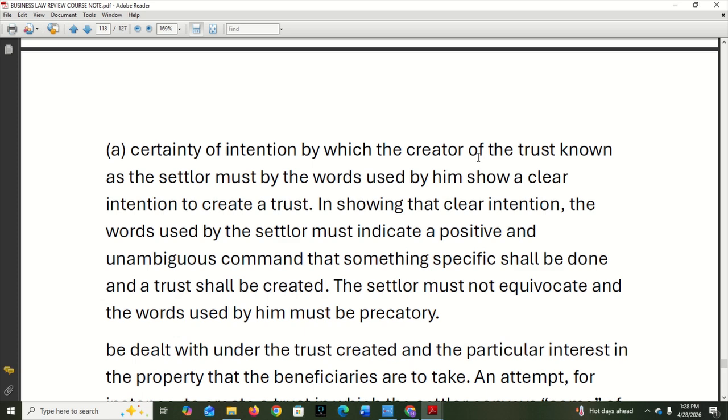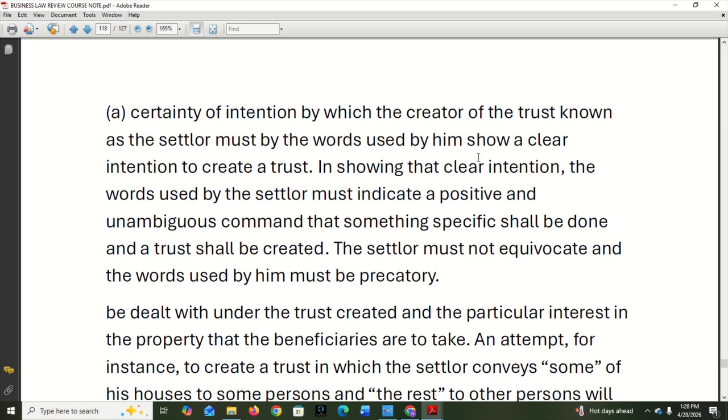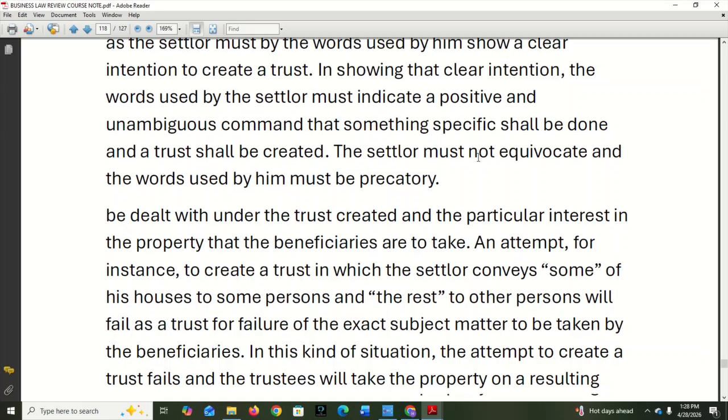So it's not something vague. It must be what? It must be clearly stated. The settlor must not equivocate, and the word used by him must not be what? Precatory. Okay, now.